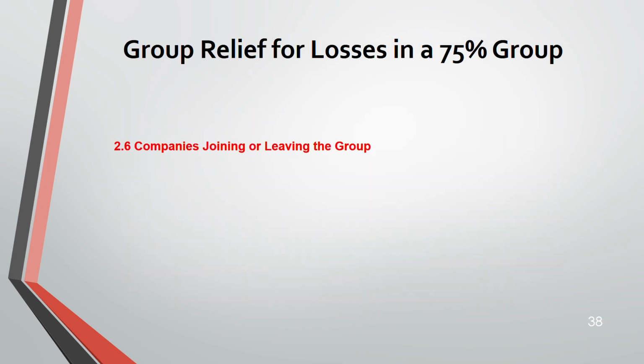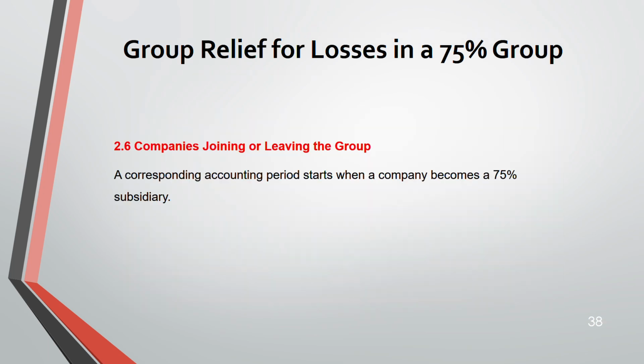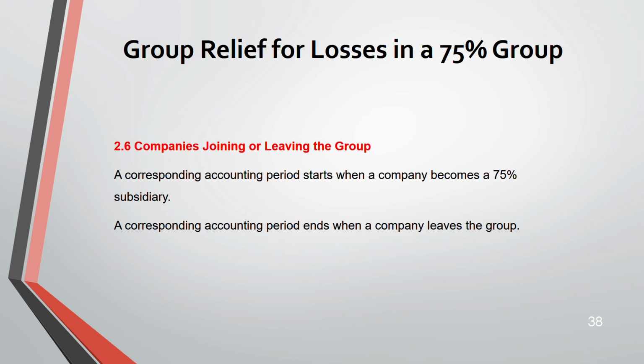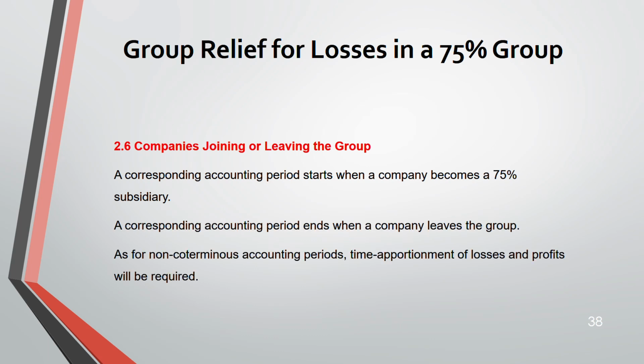Now, moving on to companies leaving and joining the group. Here, a corresponding accounting period starts when a company becomes a 75% subsidiary. A corresponding accounting period ends when a company leaves the group. Okay, so if they are not the same, time apportion losses and profit.